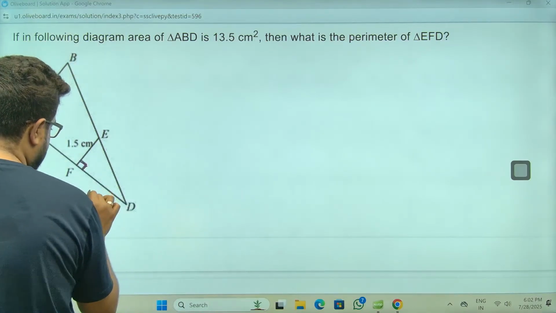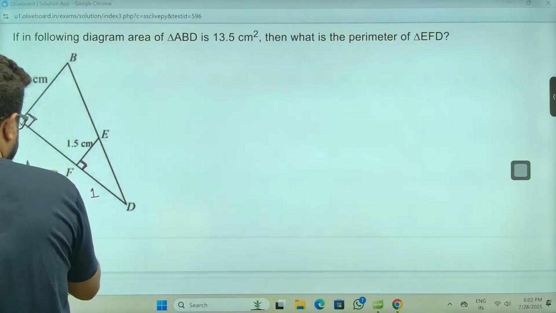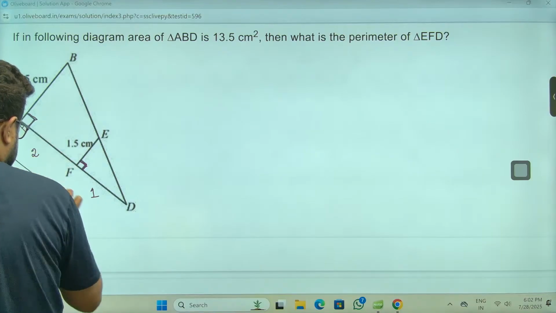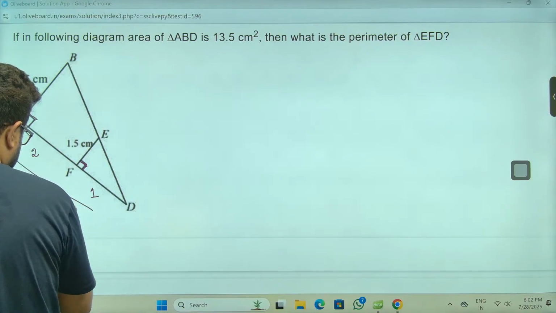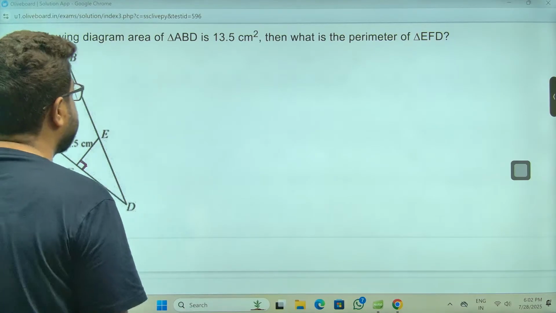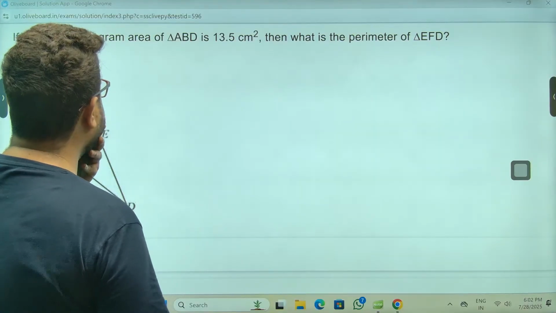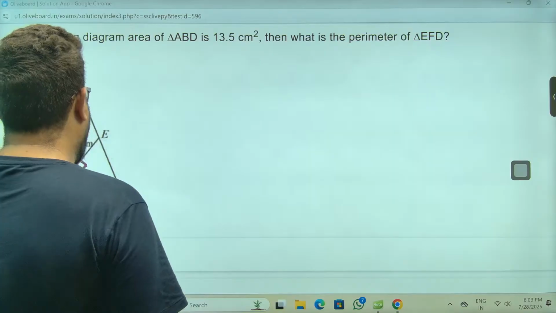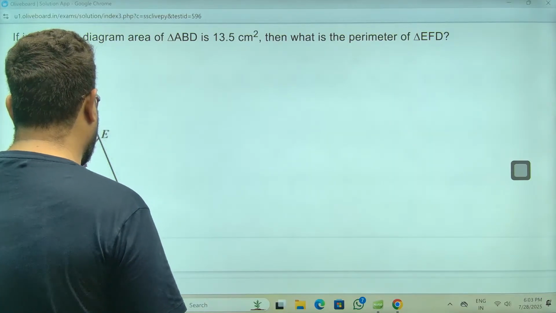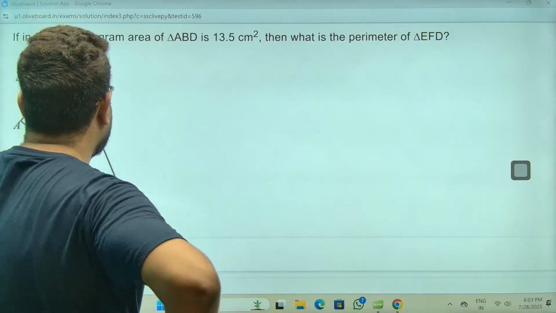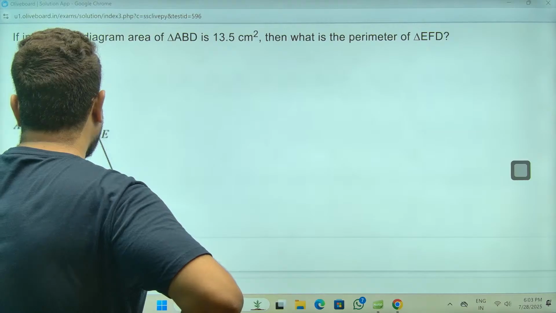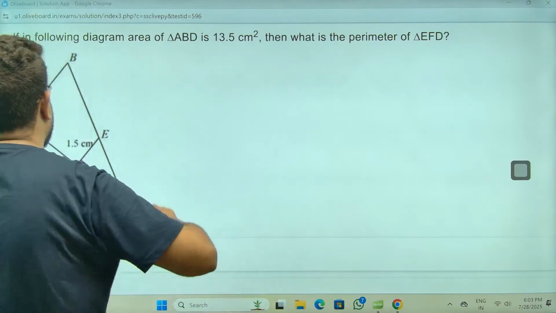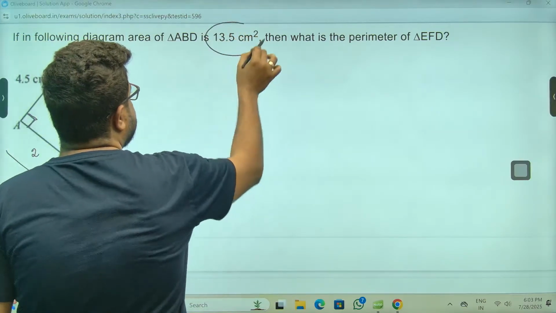So if this is one part, this is 2 parts, meaning total is 3 parts. Area. This, let's use this information.